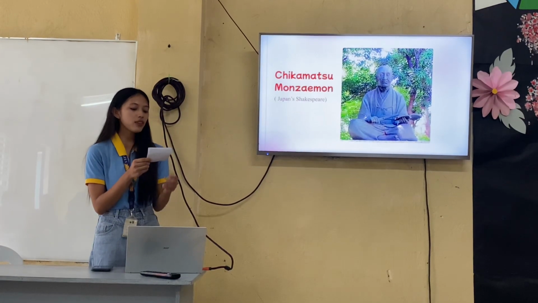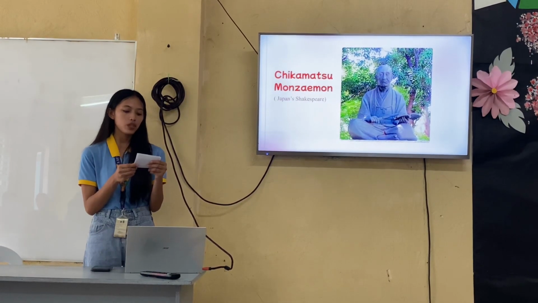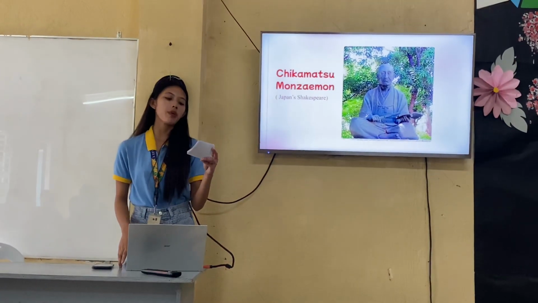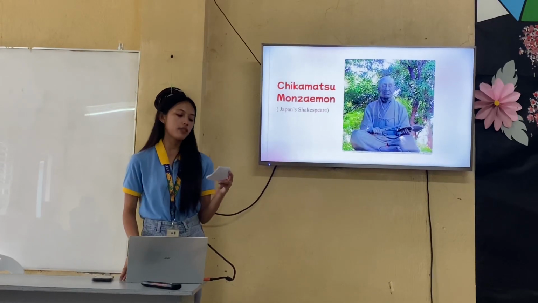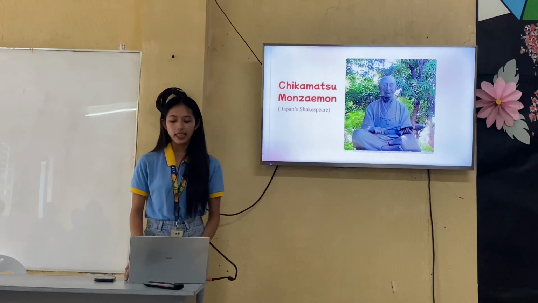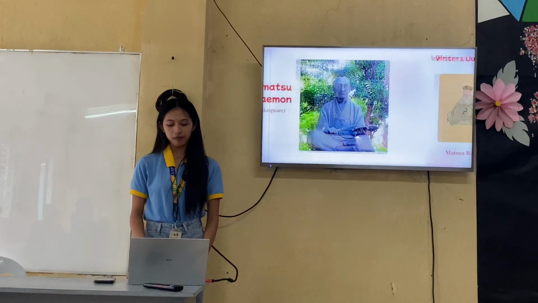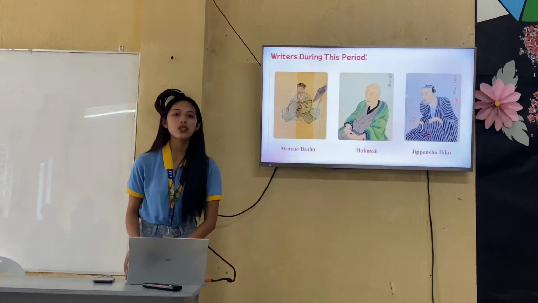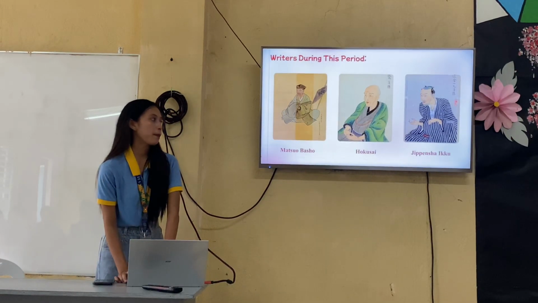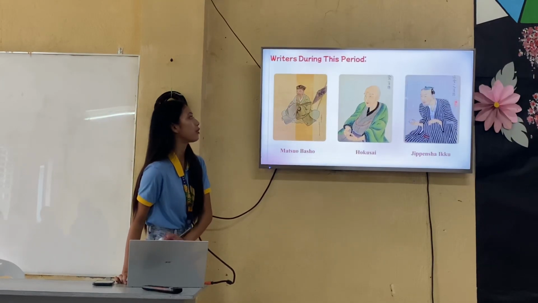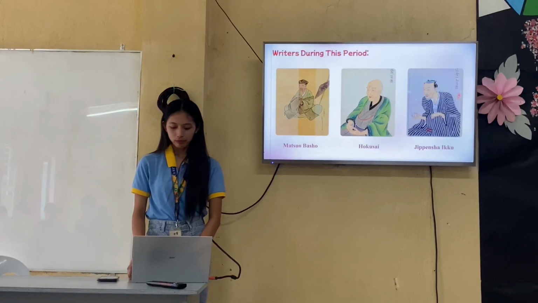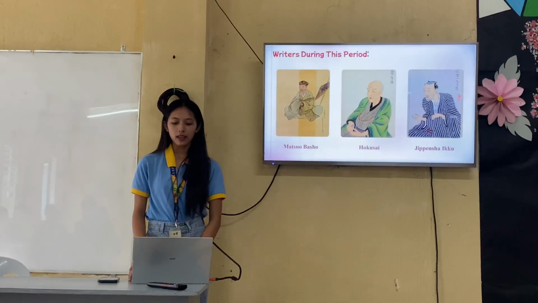And many genres of literature made their debut during this Edo period, helped by a rising literacy rate among the growing population of townspeople, as well as the development of lending libraries. The prominent writers during this period include Matsuo Basho, Hokusai, Jippensha Ikku. I won't further discuss them because I know that the next reporter will discuss that topic.